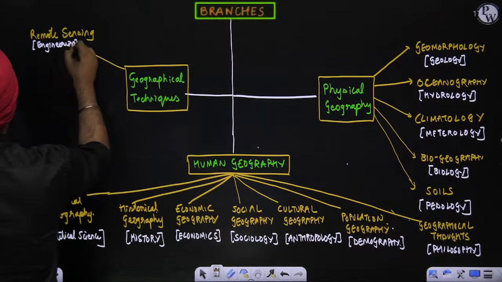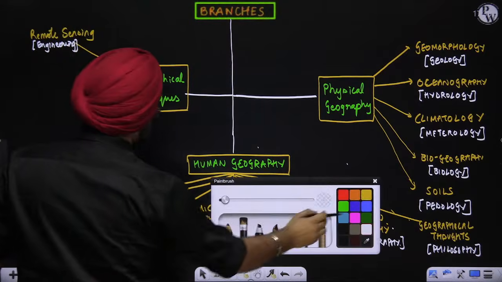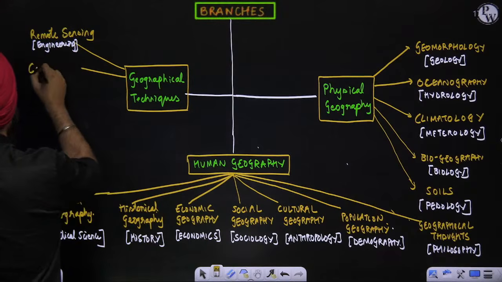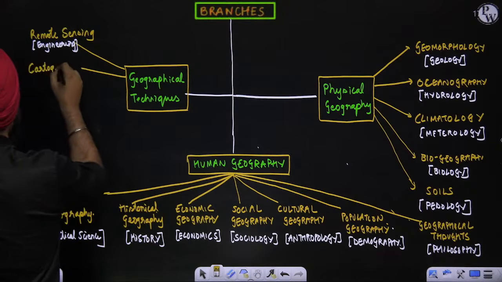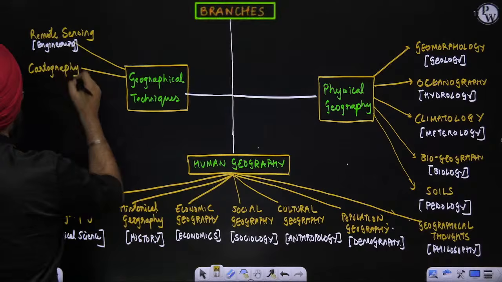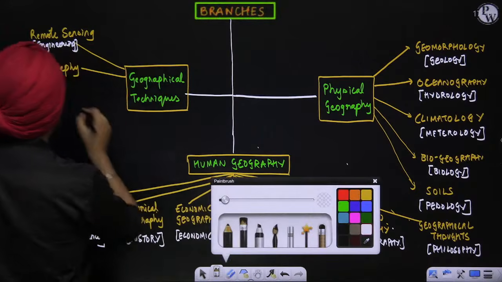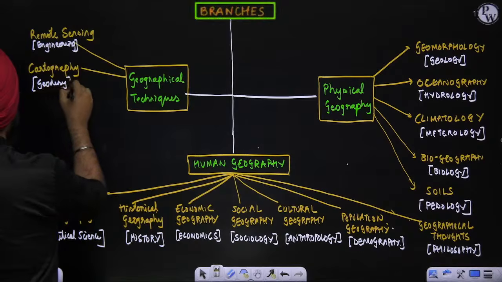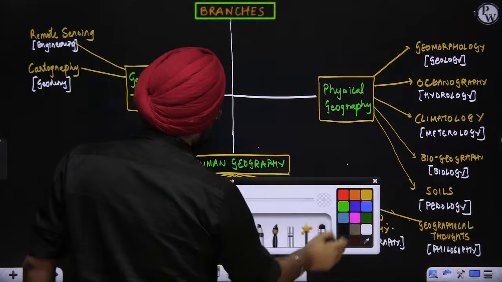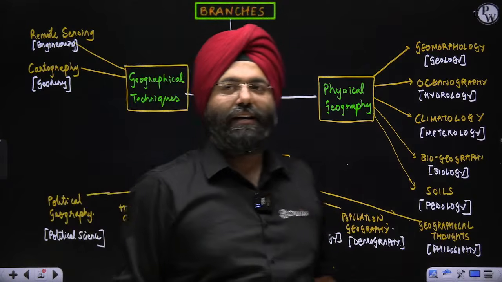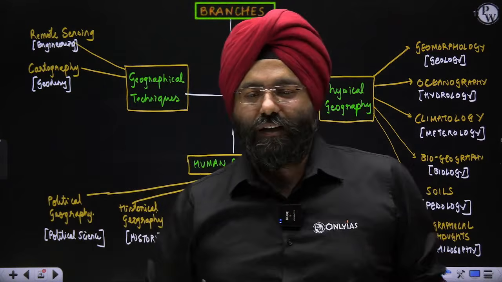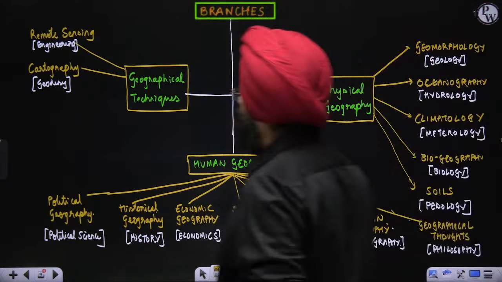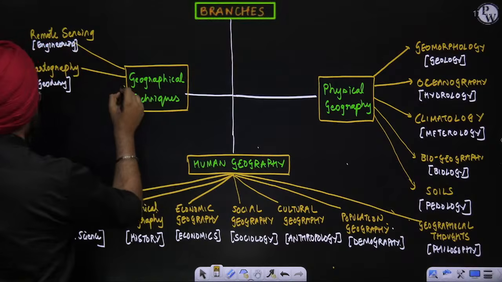I'll explain all these things to you, don't worry. Then there is an aspect of cartography. It is taken from the subject of geodesy. Clear? Now you will see for yourself how this concept has come up. Now there is another part, which is basically GIS.